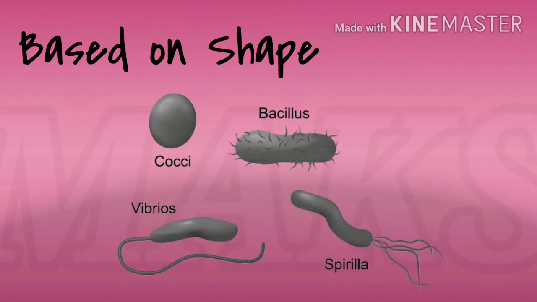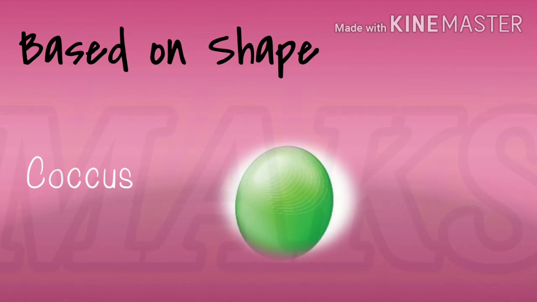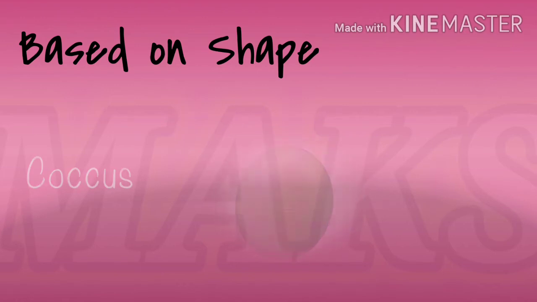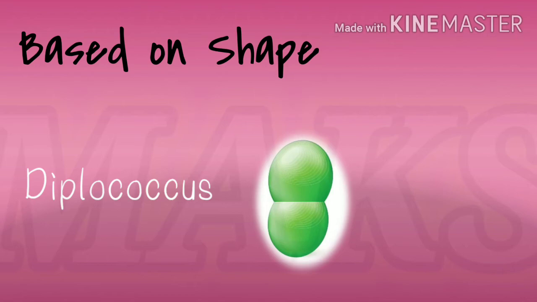These are the shapes of bacteria: spherical shape, rod shape, comma shape and spiral shape. If the round shaped bacterium is single, it is named a coccus. If the cocci are present in 2, then it is called a diplococcus.